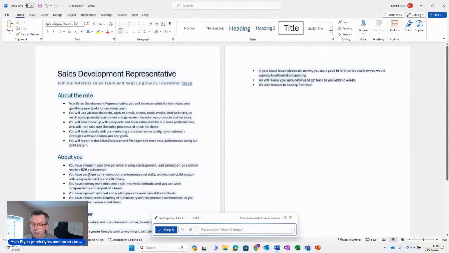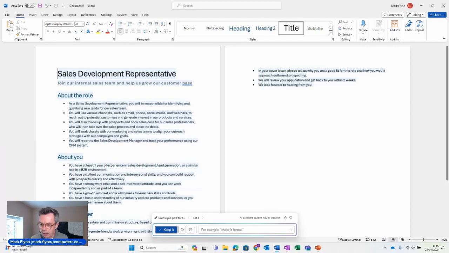So, nice little job. Now, the beauty of this, I should have said up front, there's nothing worse than having a new task on your to-do list and you stare at a blank screen. Where do I start? It's always getting over that hump. With Copilot, bang, it's created this job post from scratch for me,